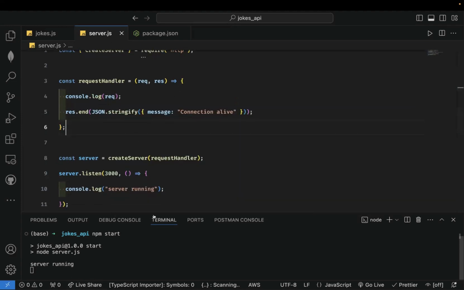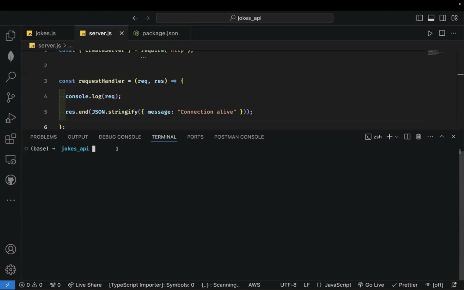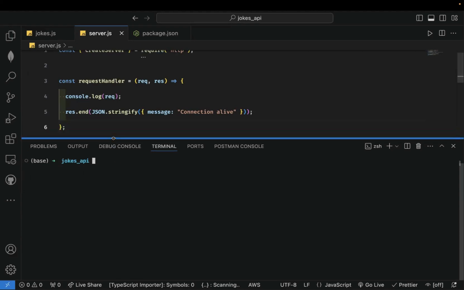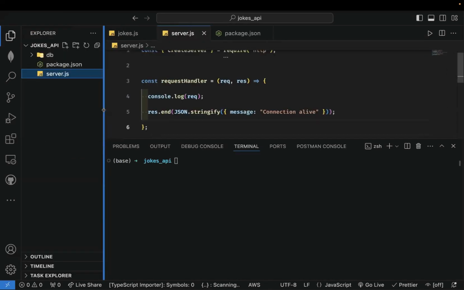But at this point, I'm tired of stopping and restarting my server every time we make a change. So I'm going to install a node module. Remember, we spoke about external packages, right? I'm going to install an external package called Nodemon. I think I explained it during the last class. Nodemon, for node monitor. It's going to be npm install nodemon.